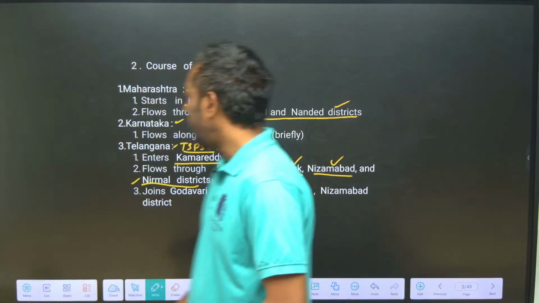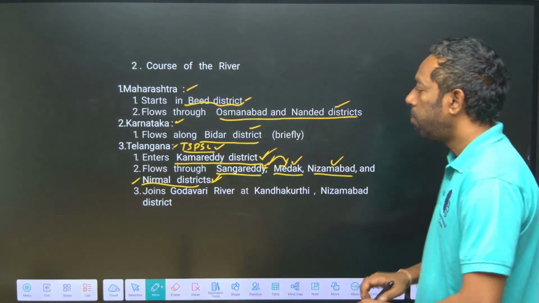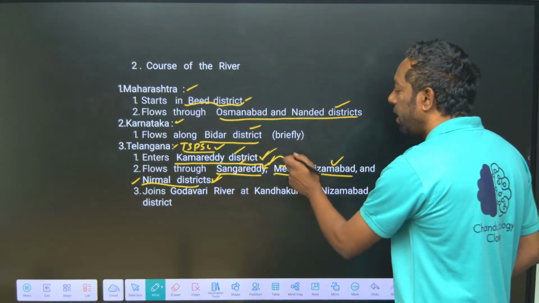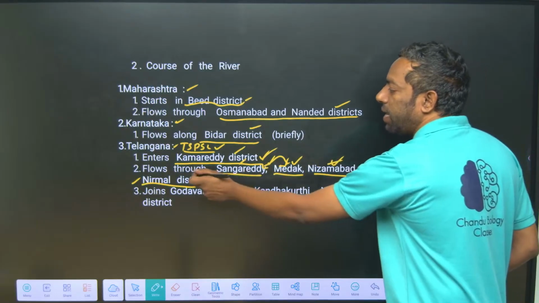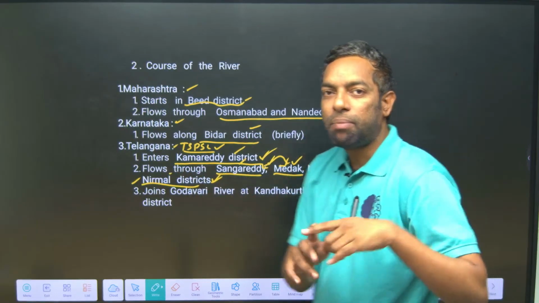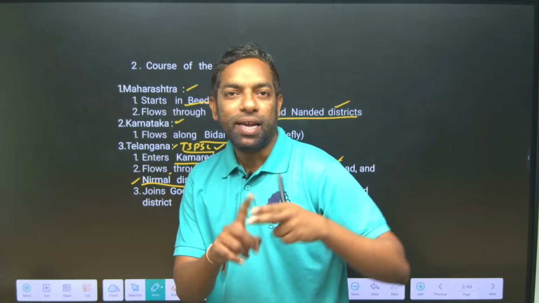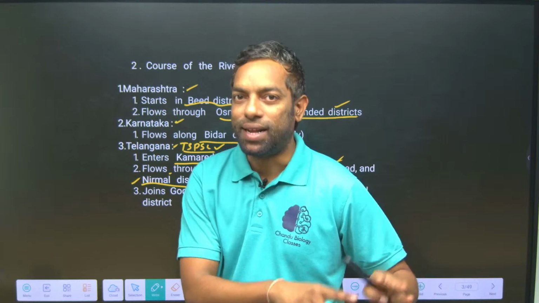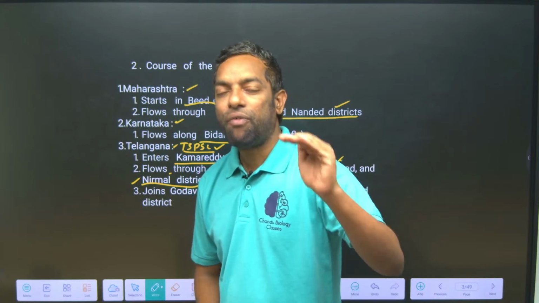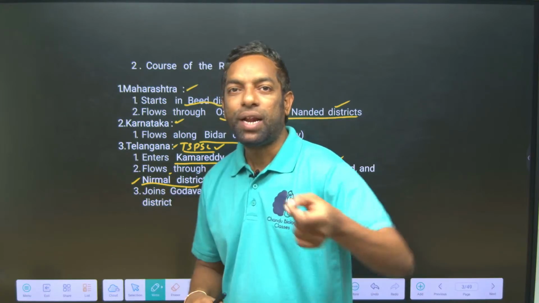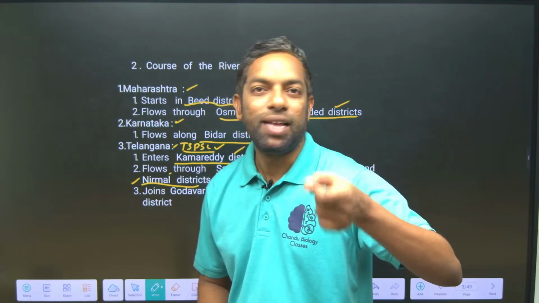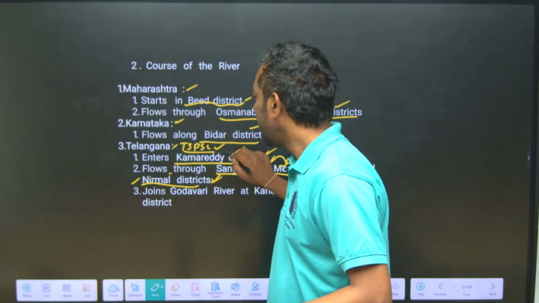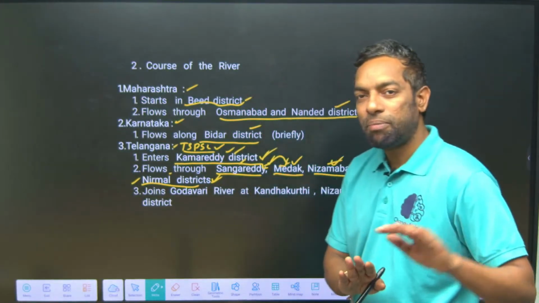Of course, the most important TSPSC points here are the 5 districts: Kamareddy, Sangareddy, Medak, Nizamabad and Nirmal. You have to remember blindly that Nizamabad and Kamareddy were united Nizamabad, and Medak and Sangareddy were united Medak. The river originates in the Balaghat range, Maharashtra, and enters Telangana at Kamareddy. Just remember this, it is enough.